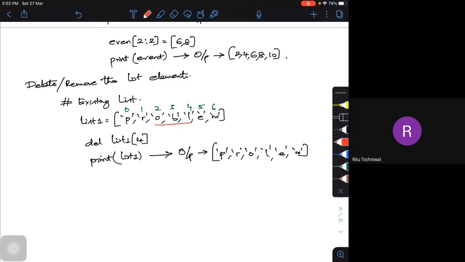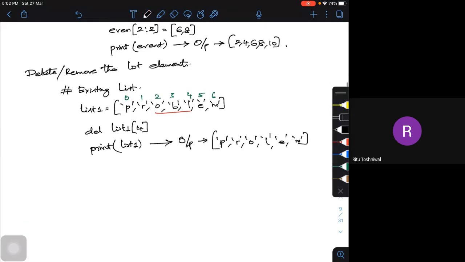What I will do is use this command, that is del list 1, from where I want, including the second index, to excluding 5. Including 2 to excluding 5.